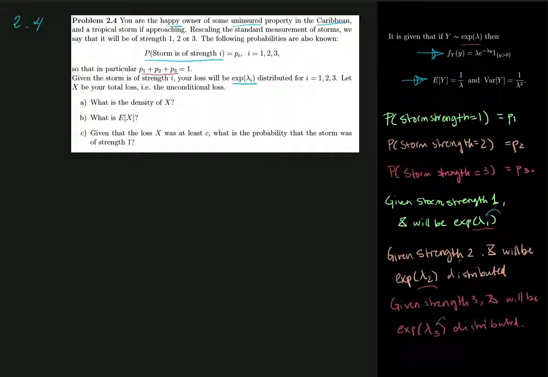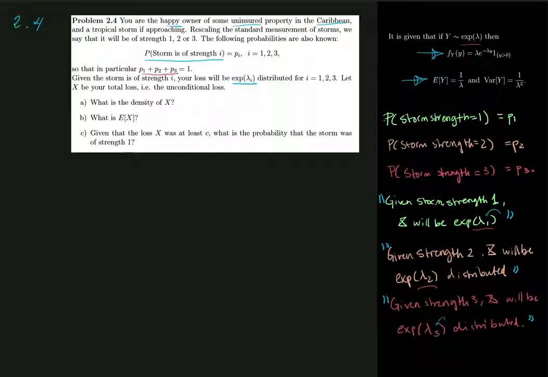So this is what the exercise is about. Just before we end this, I want to put all of this in quotation marks, because X has one distribution. It doesn't have three distributions, but given different values of storm strength, the conditional distribution of X will be different.